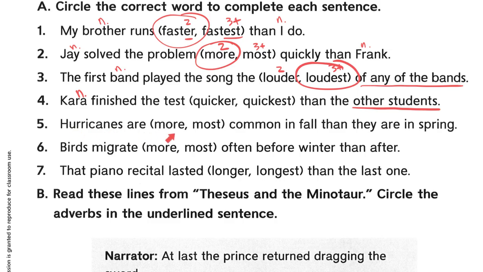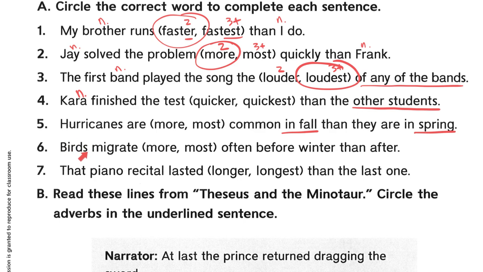5. Hurricanes are blank common in the fall than they are in the spring. This could be tricky because there are lots of hurricanes. So that's more than 2. But it says hurricanes in the fall and hurricanes in the spring. So we're actually talking about time periods here. In the fall and in the spring. So that is only 2 things. Okay, that's a little bit of a tricky one.